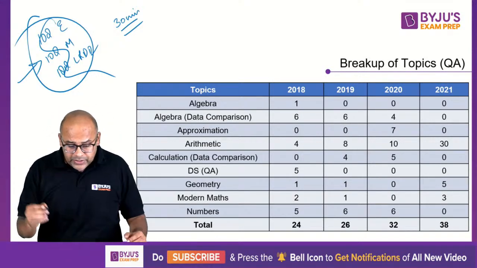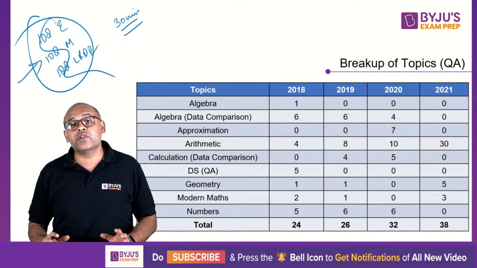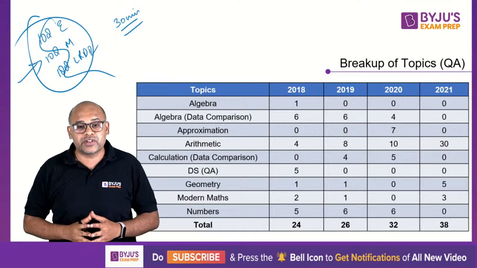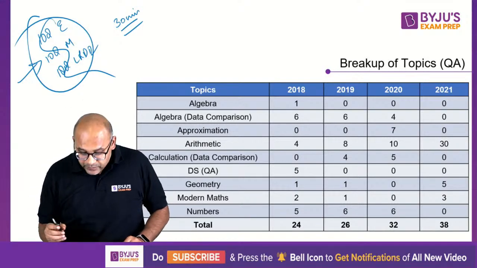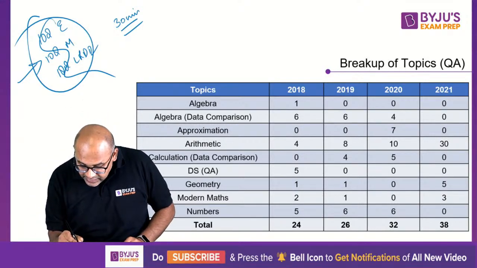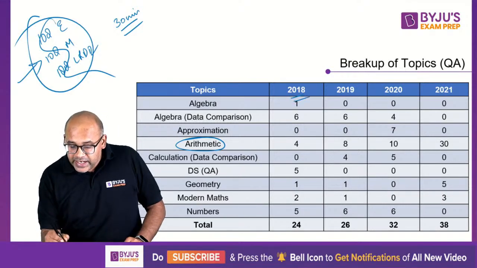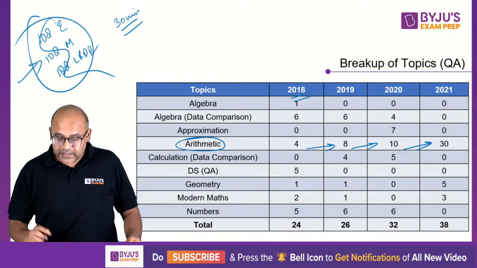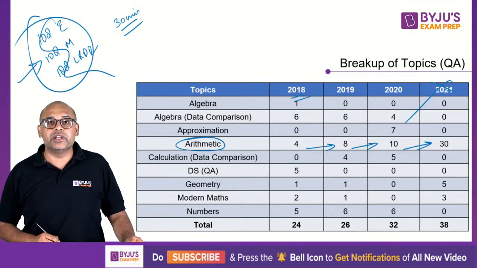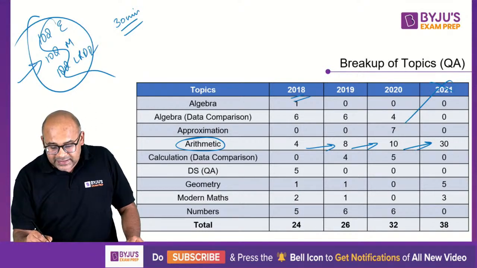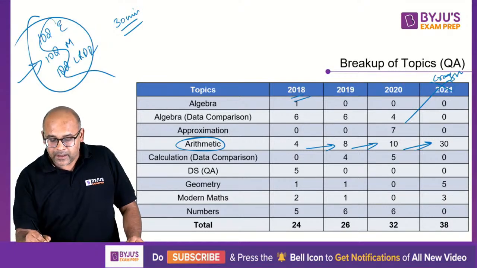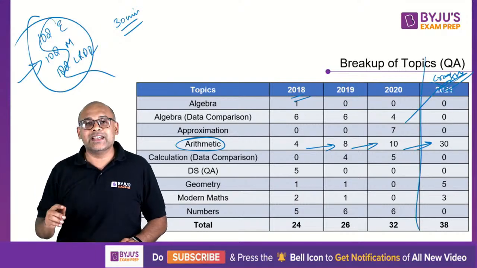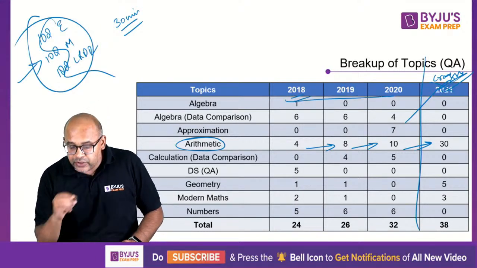Anyway, let's take a look at what are these areas which took up the mother load of all of these questions. If you look at arithmetic, 2018 onwards, look at what happened. The arithmetic just kept increasing. Leave 2021, I'll tell you why. This is an aberration, a crazy year. I'll tell you what happened in quant in 2021. So, isko hata do. This is an aberration, but this is a trend you need to follow.